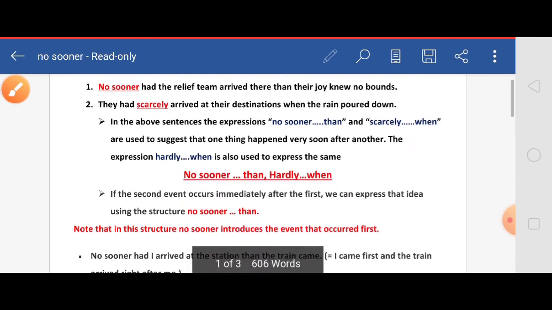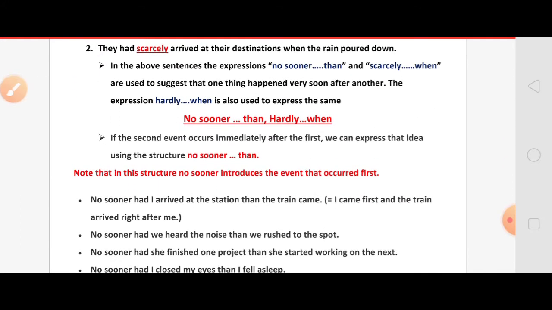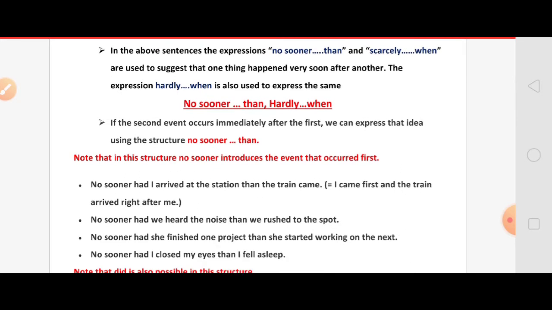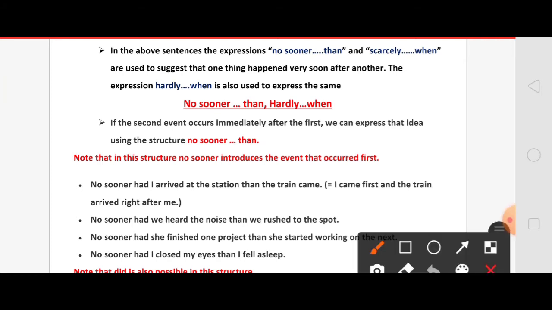Let us see no sooner than, hardly when: how to combine the two sentences with these two expressions. If the second event occurs immediately after the first, we can express that idea using the structure no sooner than. Note, in this structure, no sooner introduces the event that occurred first. So here, no sooner introduces the first event. That is, you have to remember.